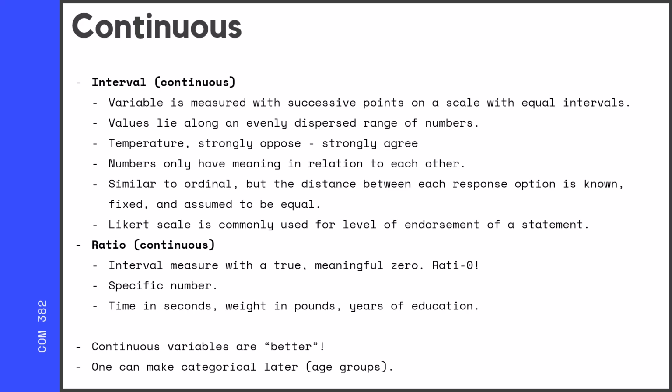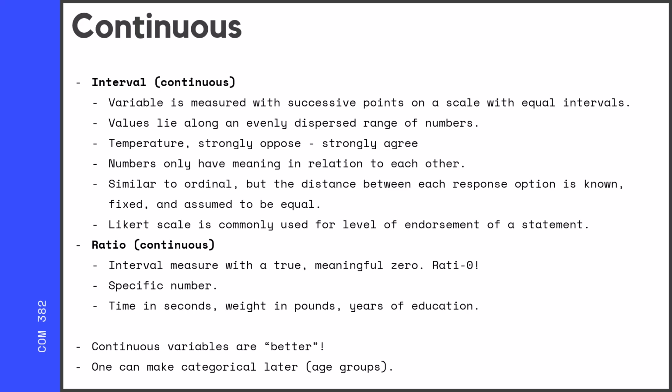Maybe not, but we assume it is. So it's similar to ordinal, except that you have this understanding of the distance between response options. A Likert scale is commonly used for levels of endorsement of a statement, and it is treated as an interval measure. So a Likert scale would be, on a scale of 1 to 5, how much do you enjoy this class?